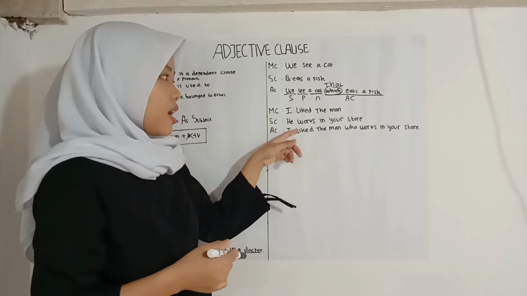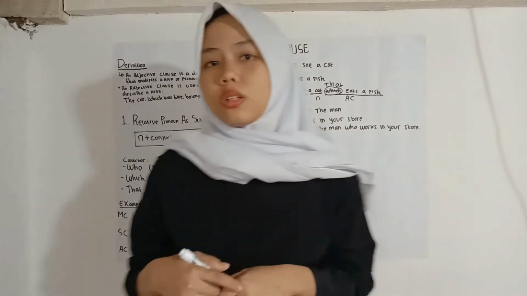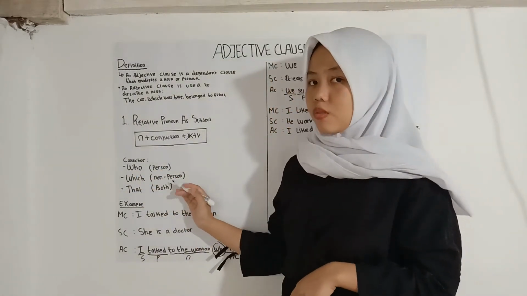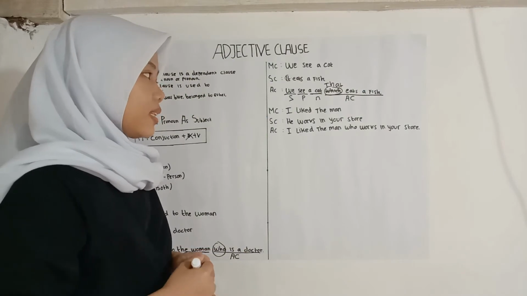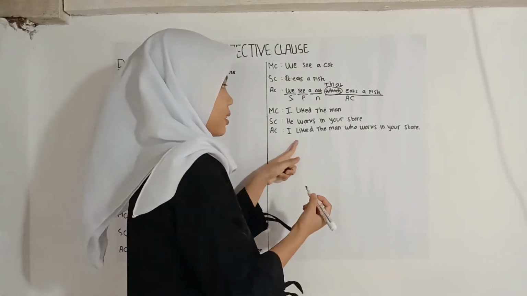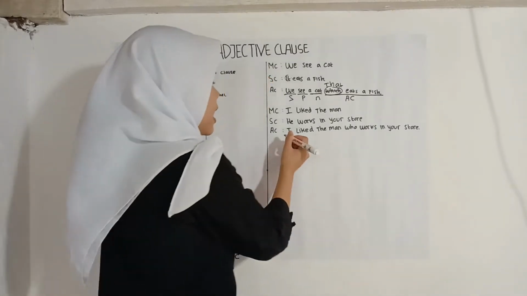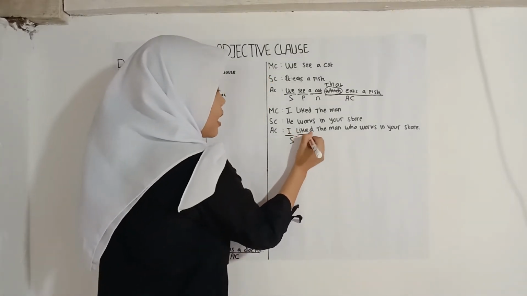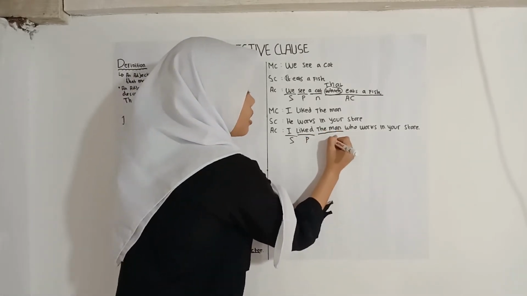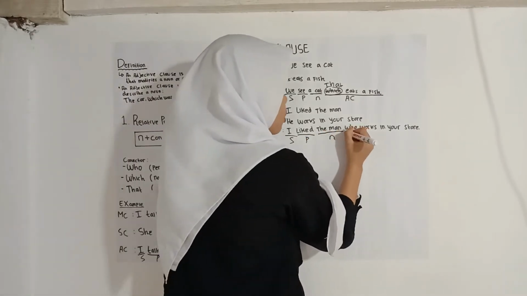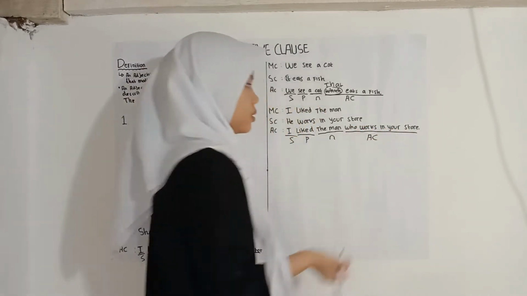Because he and the man are a person, we can choose the connector who for person. So we get the sentence, I like the man who works in your store. I as a subject, like as a predicate, the man as a noun. Who works in your store is an adjective clause.